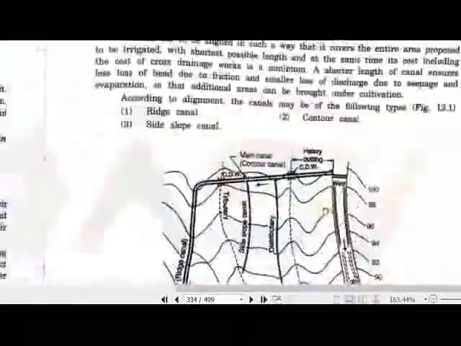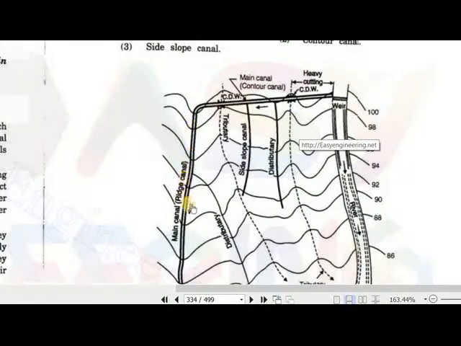So from this figure we can see that if there is a hilly area and we have to align a ridge canal here, then we have to take the water from the river, and then we have to cross this canal over the tributary of the river. This is the tributary of the river, so we have to make the cross drainage structures. From this point up to this point, that is the main canal, and that is also a contour canal. And from this point to this point, that is the main canal, and that is the ridge canal.